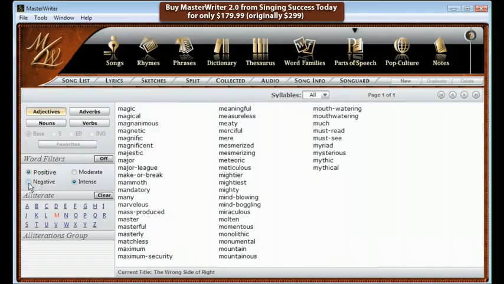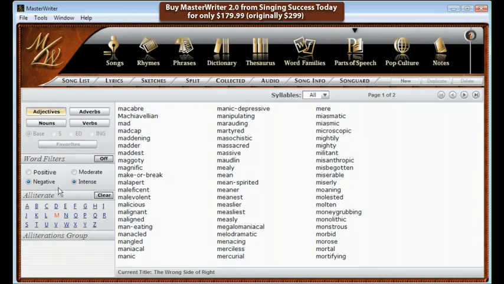Select negative, and you have malevolent, malignant, malicious, manic, mean-spirited, and menacing. Parts of speech is a perfect companion to word families, and together they offer the songwriter a wide variety of unique descriptive words to choose from.